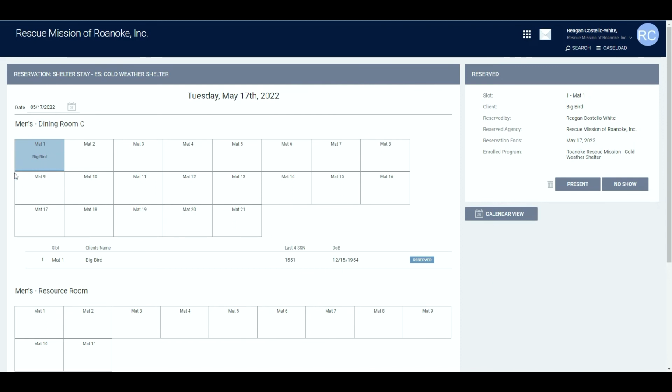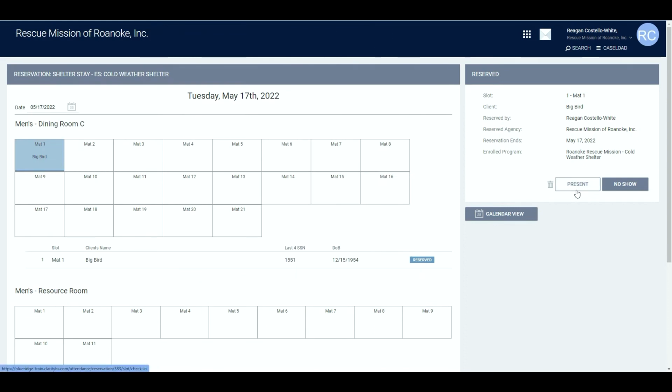This doesn't mean that Big Bird showed up and used this slot. It just means that it's reserved on this night for Big Bird. And that is how you create a reservation. It is necessary to create a reservation for a client after you enroll them in a program for a shelter. If you are enrolling a client in a shelter program, the next step is to create a reservation for them, just like we have done here.